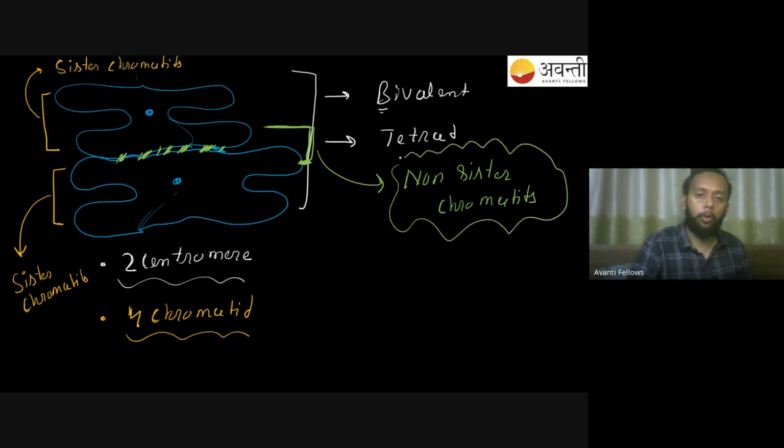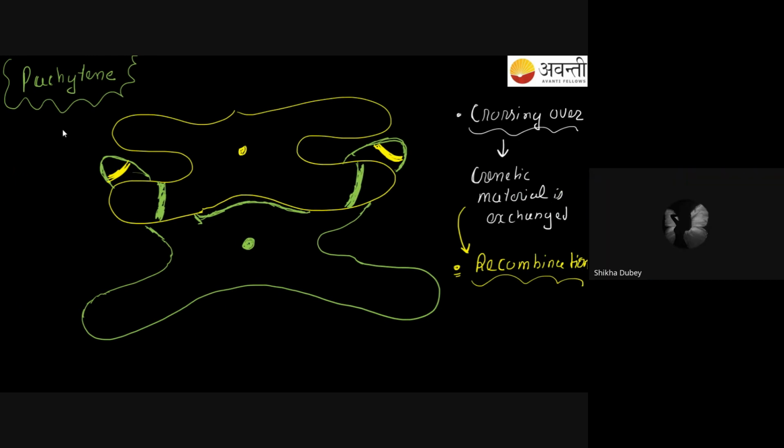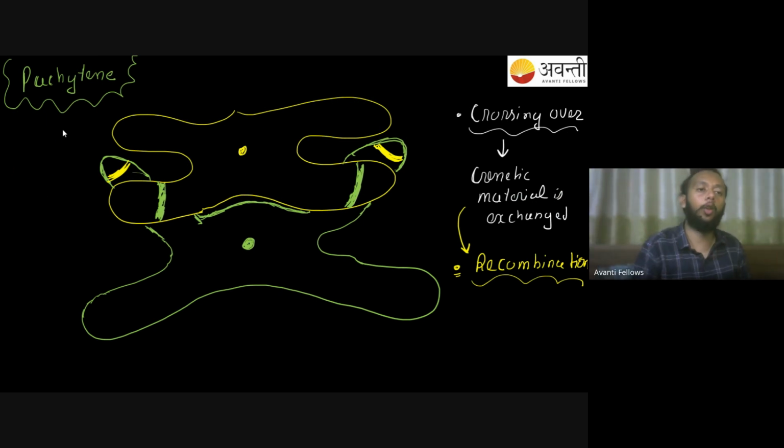These two sister chromatids are called non-sister chromatids. So that is something that should be clear to you. These two chromatids over here are my non-sister chromatids. Now if I ask you, crossing over takes place between which, sister or non-sister chromatids? Between which? Non-sister chromatids. Yes, crossing over will always take place between the non-sister chromatids.